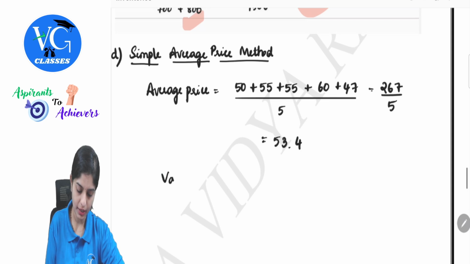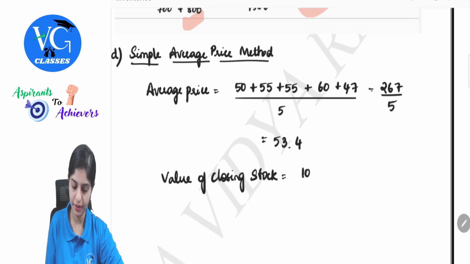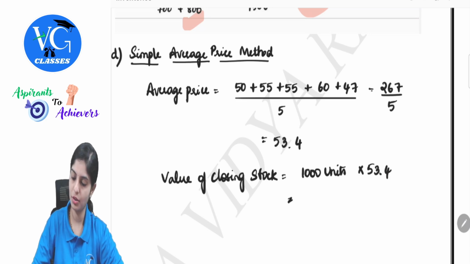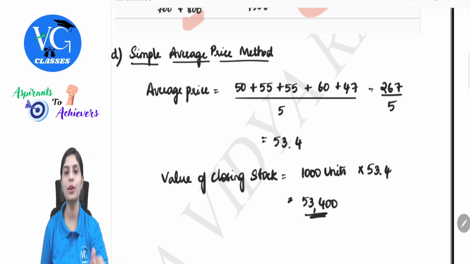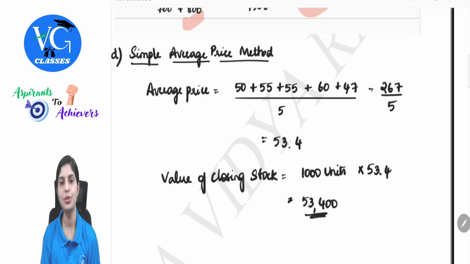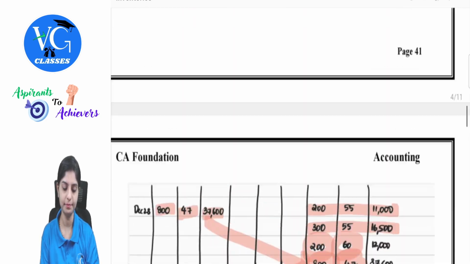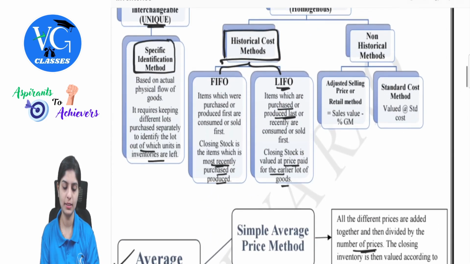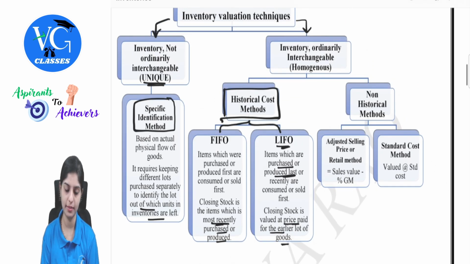So if I have to calculate the value of closing stock, I was left with 1000 units. Multiply this with 53.4. So I will get 53,400. This is the value of closing stock. Understood? These were all the methods under which category? Historical cost method. This is nothing but historical cost method.